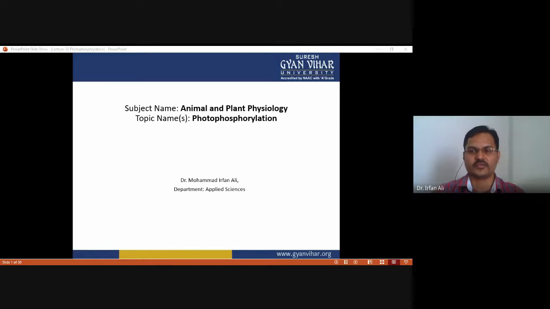Oxidative phosphorylation takes place in the mitochondria, while photophosphorylation takes place in the chloroplast. So this is the difference. Do not confuse photorespiration with oxidative phosphorylation.